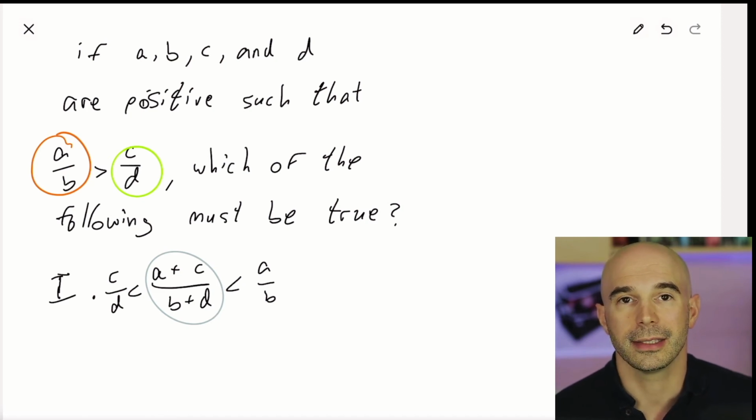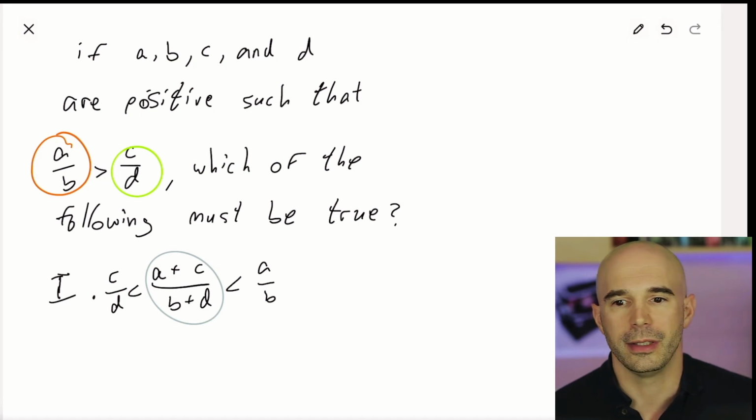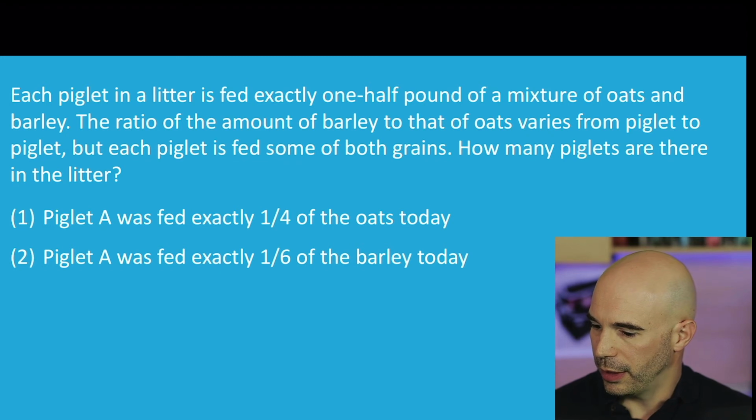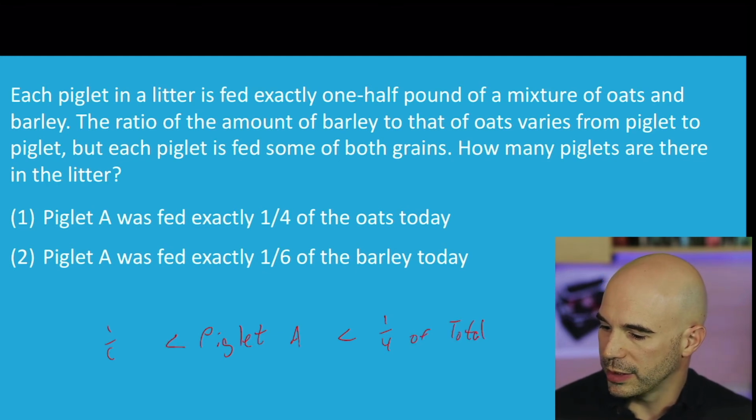And that's a concept. It's not the only way to solve the question. We're about to see another way that I think is maybe easier, but we wouldn't learn as much from the second way that I'm going to show you. And I think if we want to learn from this question, this is the lesson that we need to learn: that when you're combining ratios, the result has to be somewhere in between the original ratios. Now that we know that Piglet A received less than a quarter of total and more than 1/6 of total,